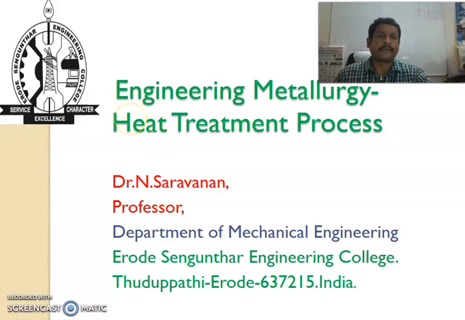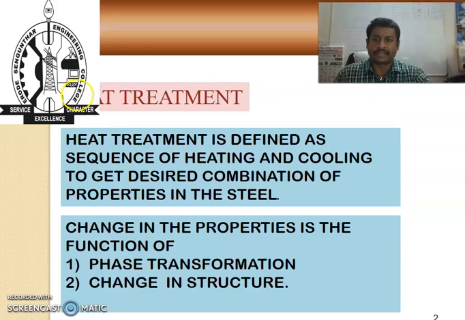So in this video, we are talking about engineering metallurgy, particularly about the various heat treatment processes. So heat treatment, what is meant by heat treatment? Heat treatment is defined as the sequence of operations, that is heating of a metal, heating of a steel, and cooling of the metal and steel, to obtain the needed properties, to change the structure and orientation of the material. So why do we go for heat treatment process?